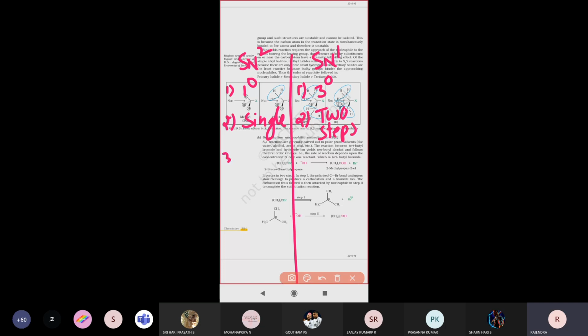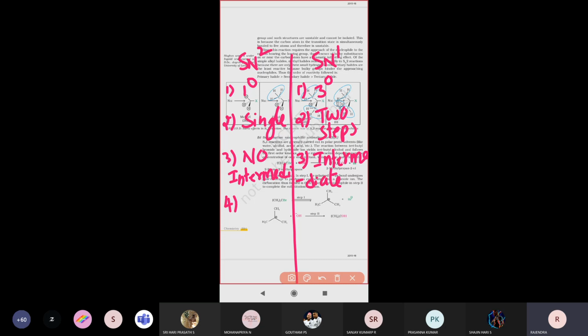Next, the third point. Is any intermediate compound forming or not during the SN2 mechanism? No intermediate compound is forming there. But in the SN1 mechanism, an intermediate compound always forms there.